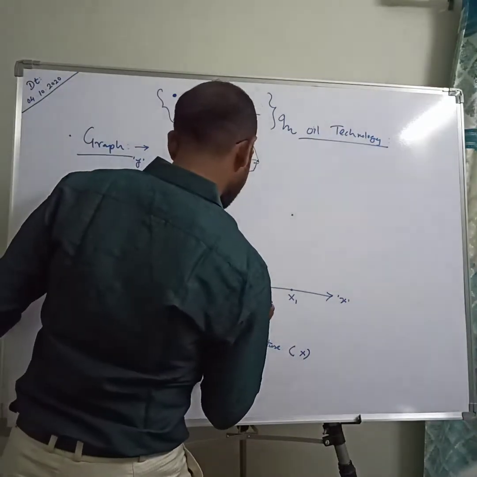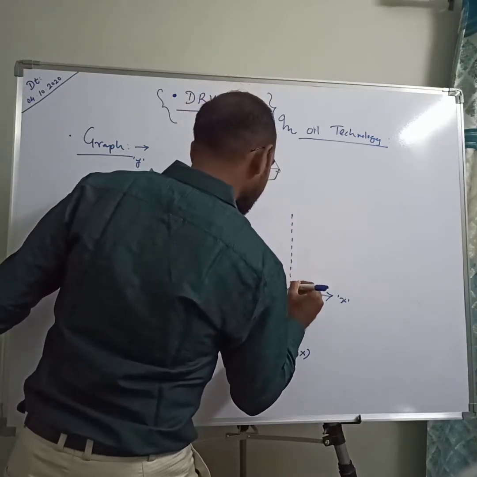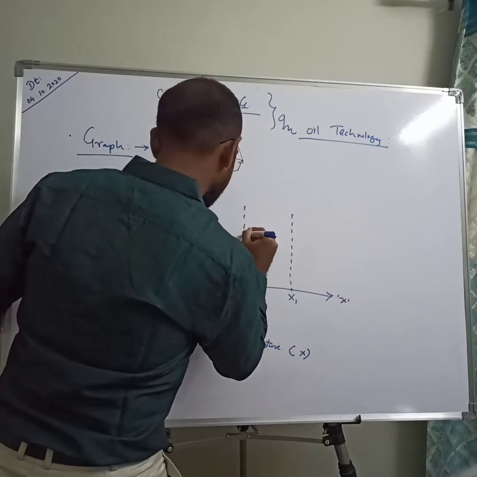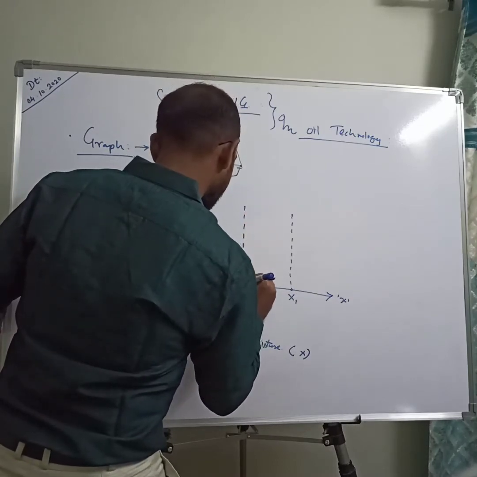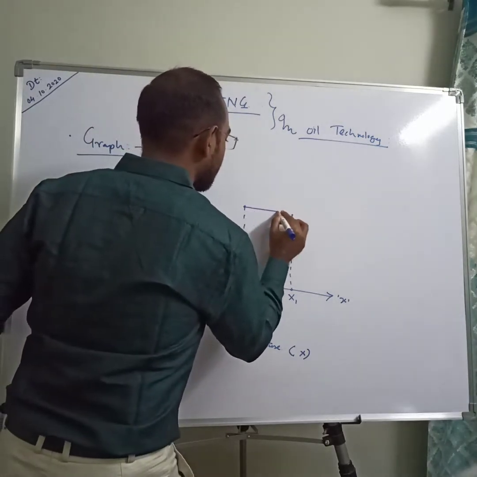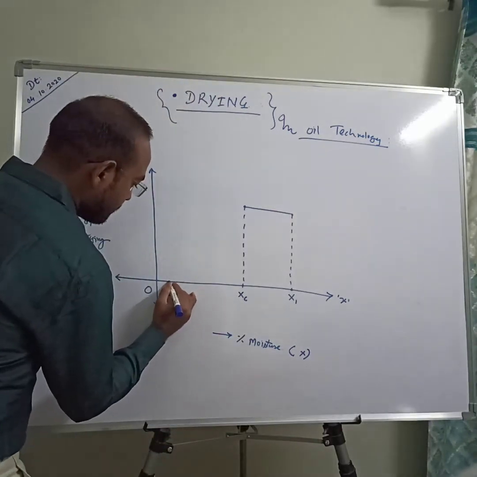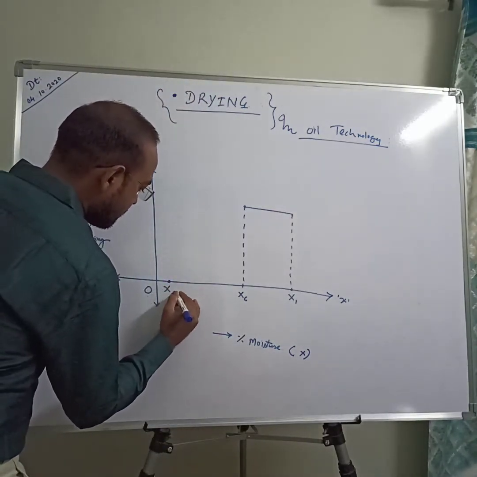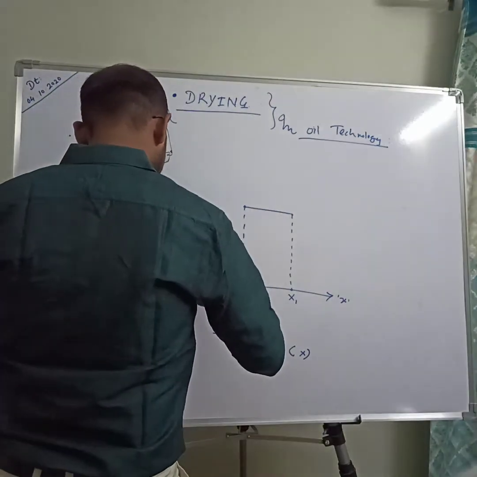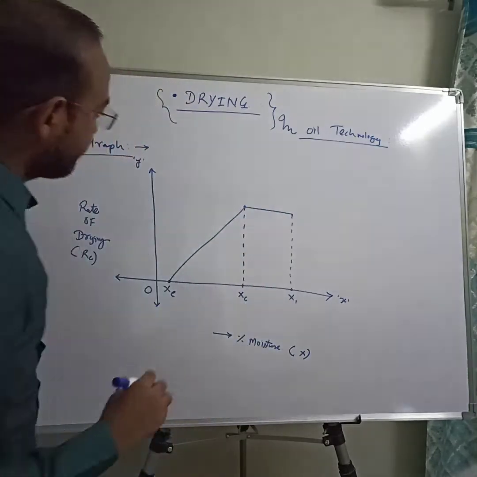And this is your XE, that is equilibrium moisture.